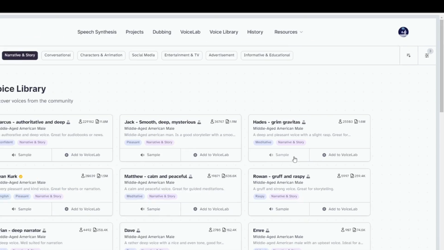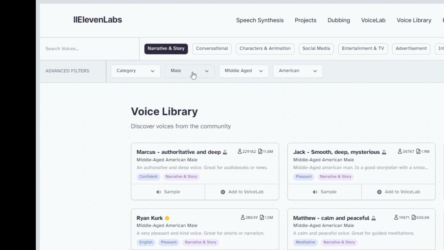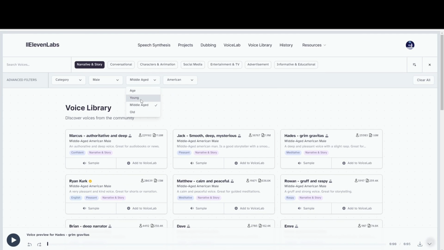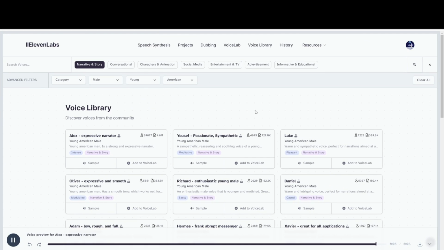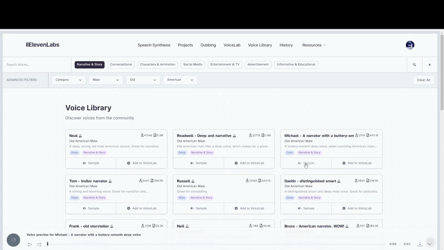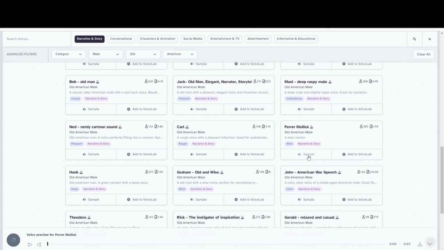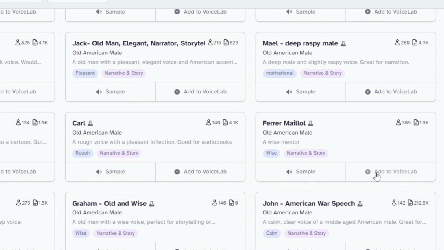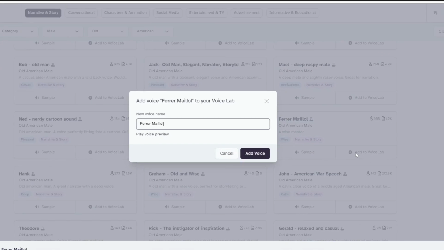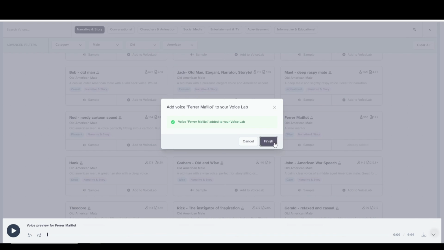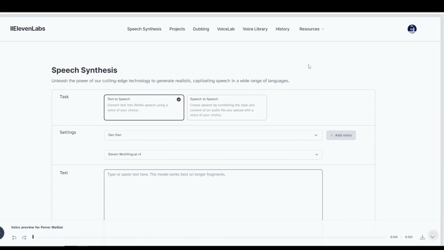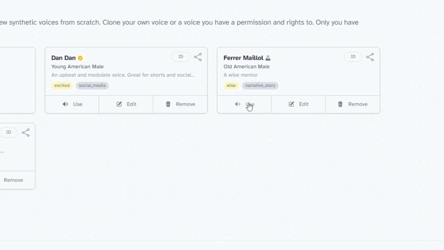Or you could go to advanced filters here, and then you can select gender, age, or accent, depending on your story types or categories. Now, you can look around, listen to these samples, and choose the one you think is suitable for your story. After a while of testing these voices, I'll choose Ferrer Maylol's voice for my story. Then add this voice to VoiceLab. Now go back to speech synthesis, add voice, and use this voice.